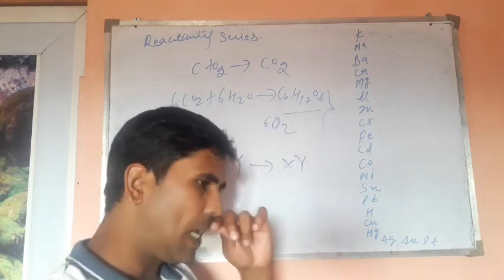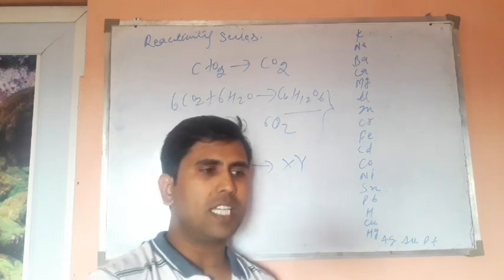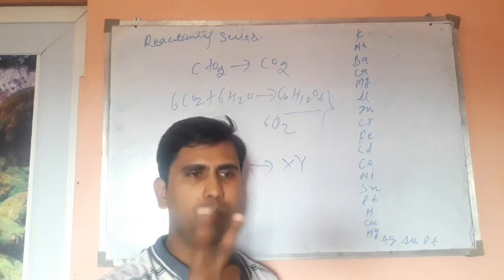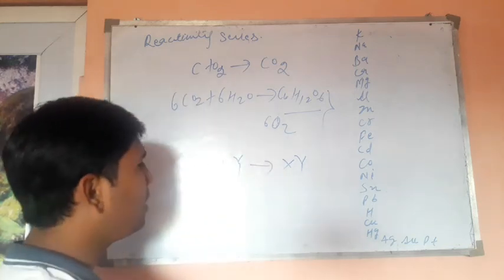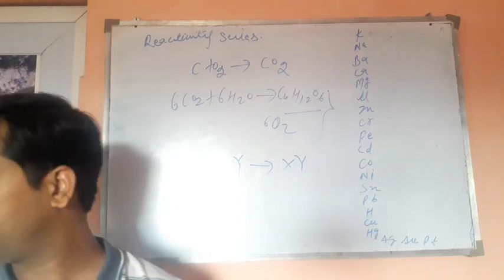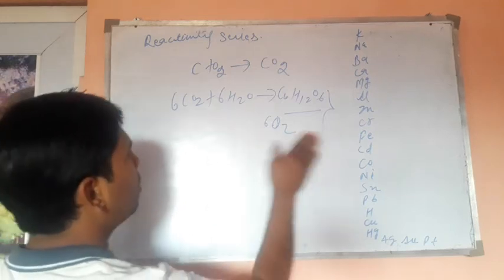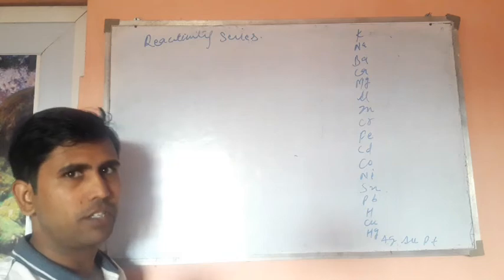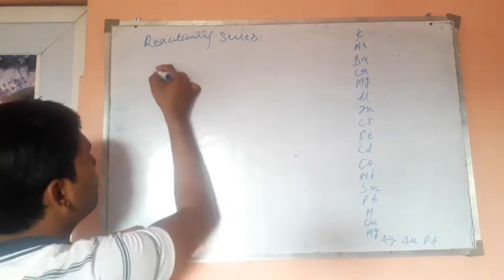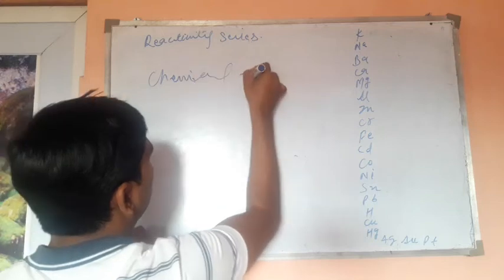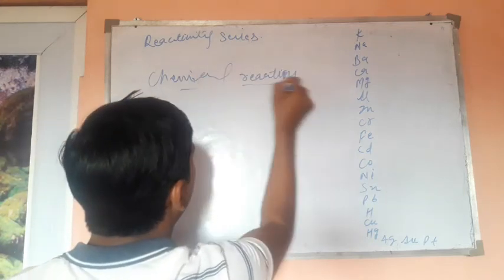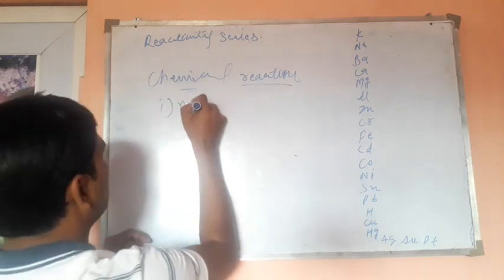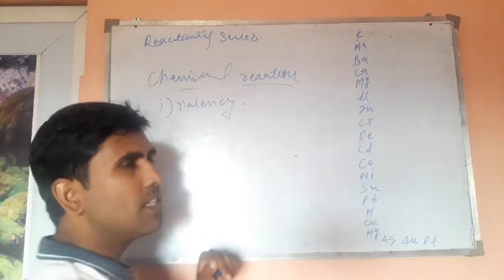But how do two elements connect? What is the criteria behind the interaction? In chemistry, if we talk about bonds, first of all, let me remind you something. To make any chemical reaction viable, for any chemical reaction you need two different things. First, valency. What is the valency of an element?